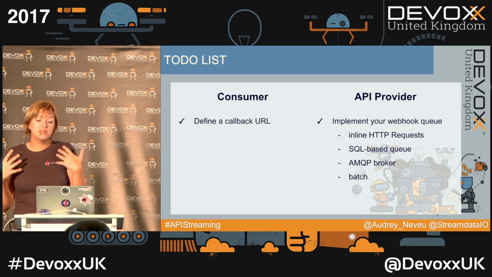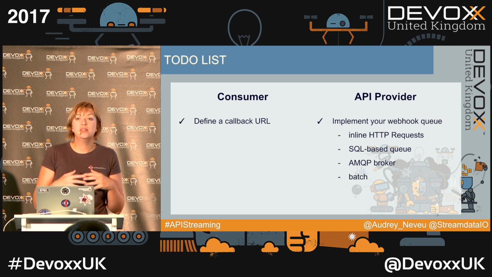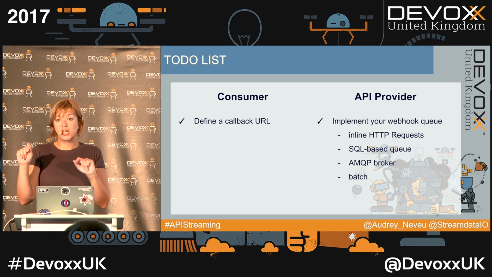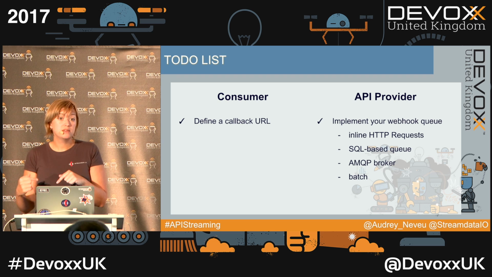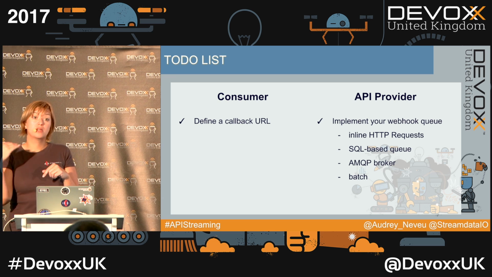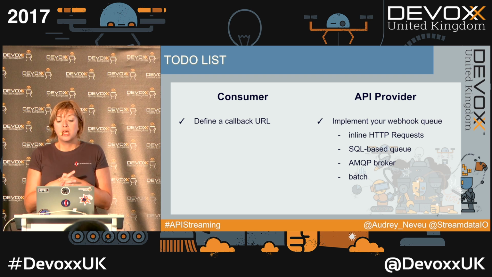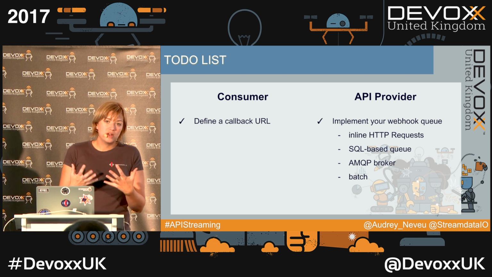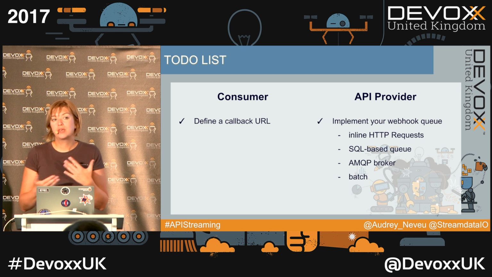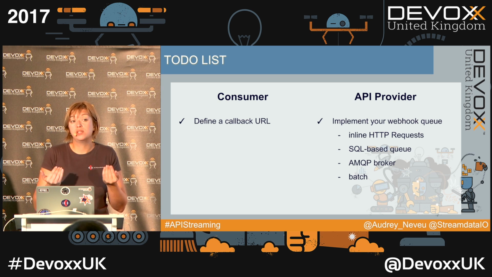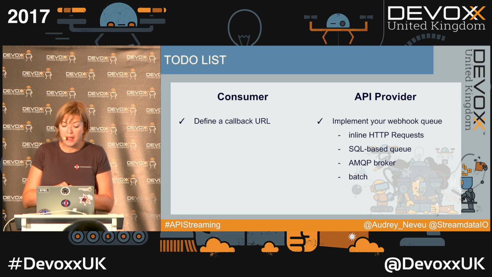The second solution is SQL-based queue. So basically, you're going to store notifications you have to send in your database, and then have the same cron job, which is going to take care of sending notifications to subscribers. So it will not scale a lot, but that's a good solution if you can't add another piece of technology in your stack. That happens.